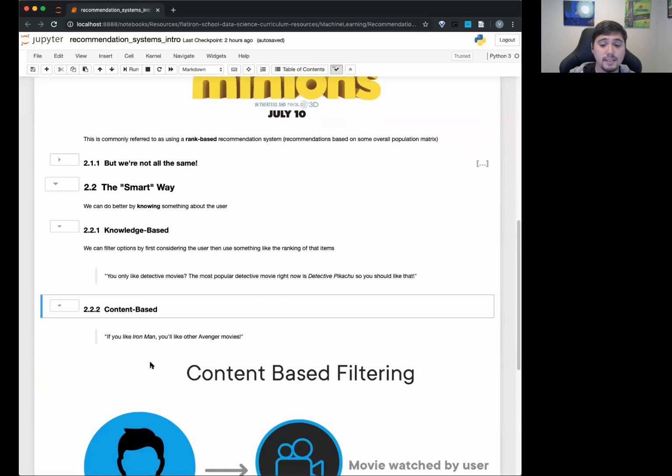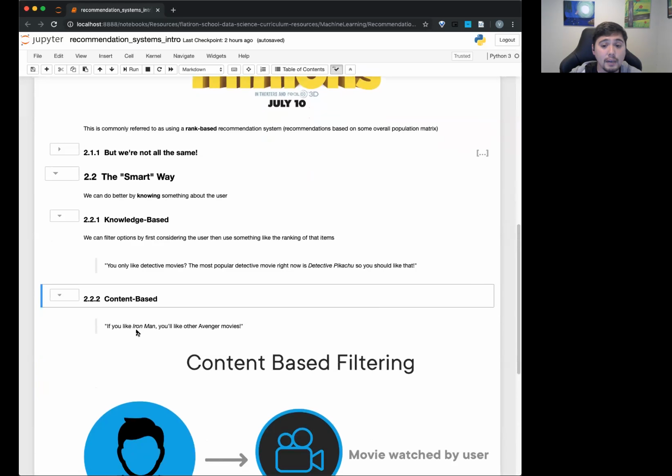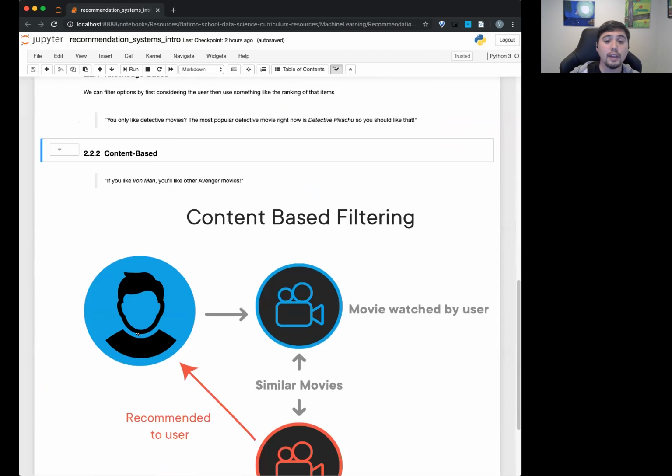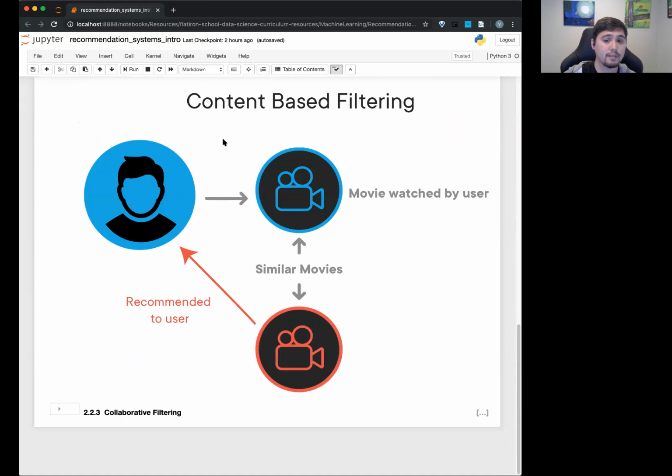Okay. So the next one is something called content-based. The way I phrase this is, if you like Iron Man, you'll like other Avengers movies. The idea here is you say, okay, they've seen this movie or they like this movie. What are other movies that are like that? And recommend that to them. Here's a little graphic from the curriculum where this user likes this movie, and these movies are similar, so recommend that movie. So that's content-based, and that makes sense. It's based on the content of whatever they were looking at.